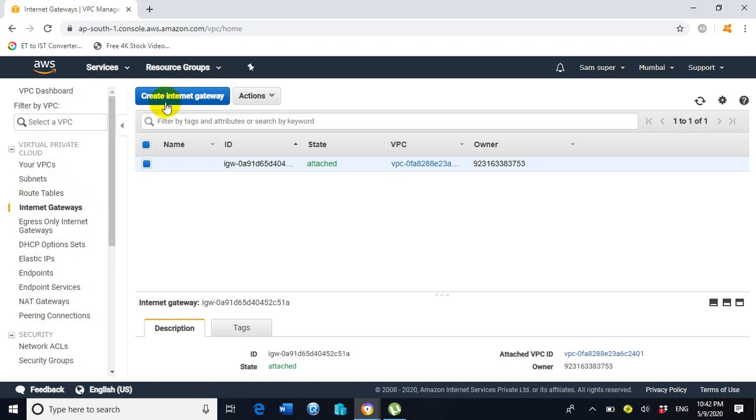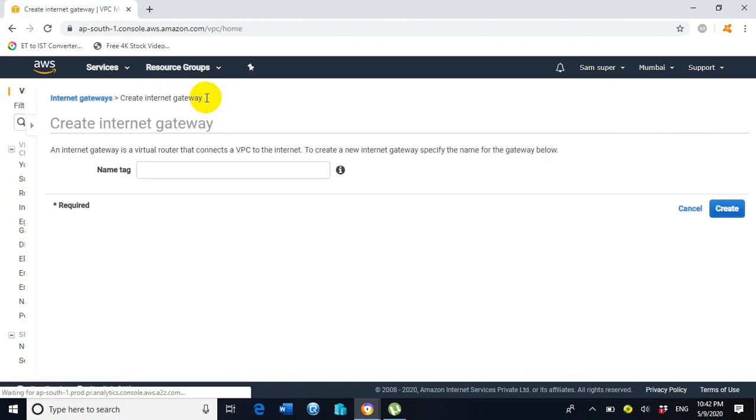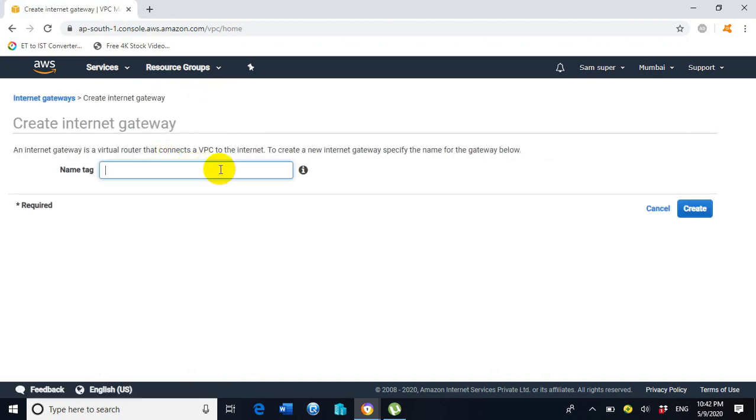So now click on create internet gateway. Assign the name of the internet gateway. I will assign here Mumbai IGW. IGW is a short form of internet gateway. Click on create.